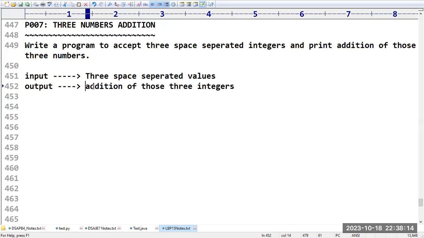And what is the output they are expecting? Addition of those three integers we have to print. So if we are taking the first number as 10, second number as 20, third number as 30, what is the output that we are going to get? Addition of these three values.